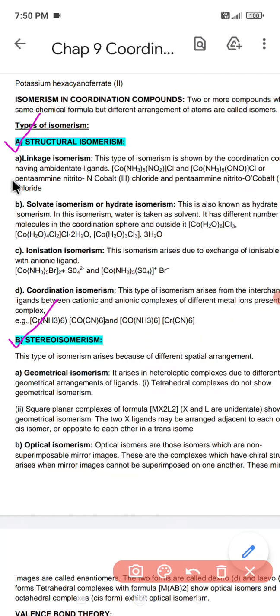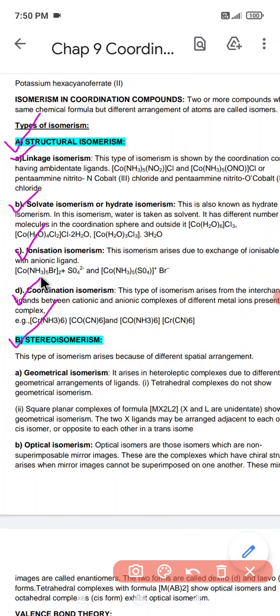They are generally of four types: linkage isomerism, solvate isomerism, ionization isomerism, and coordinate isomerism. We will discuss each of these types in detail.